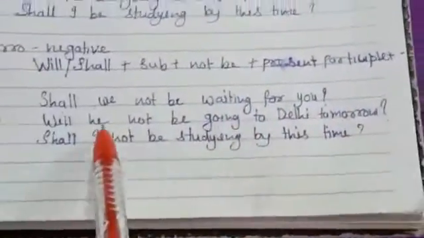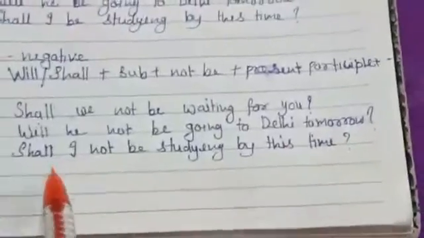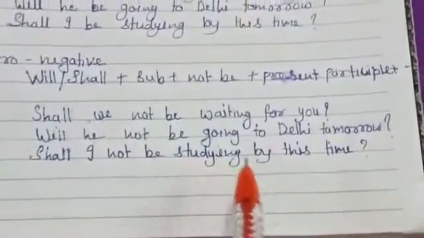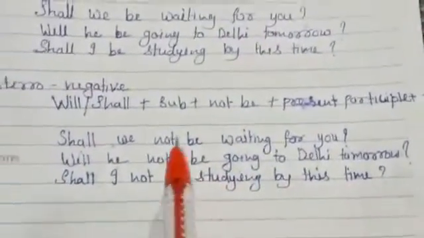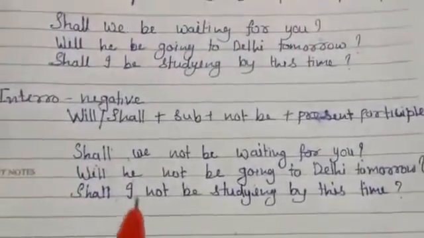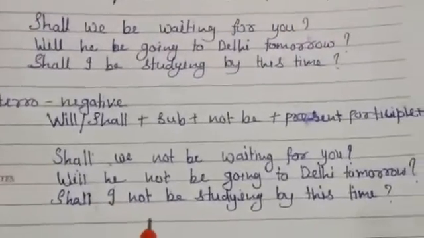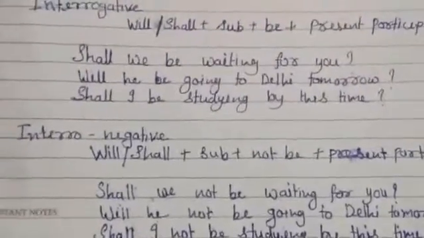Question mark. Will he not be going to Delhi tomorrow? Question mark. Shall I not be studying by this time? Question mark. Students, just pay attention to the formation of the sentence. You can write it in your copy and you can practice many other sentences like this to make you perfect in tenses.